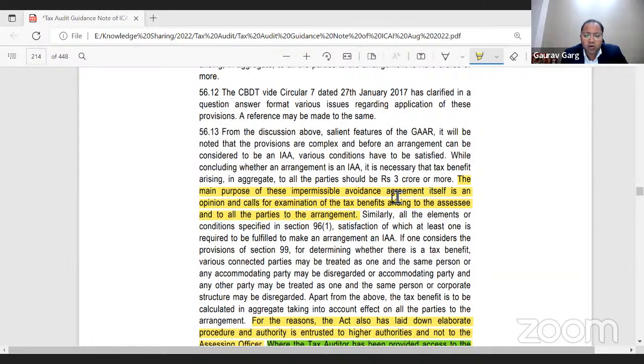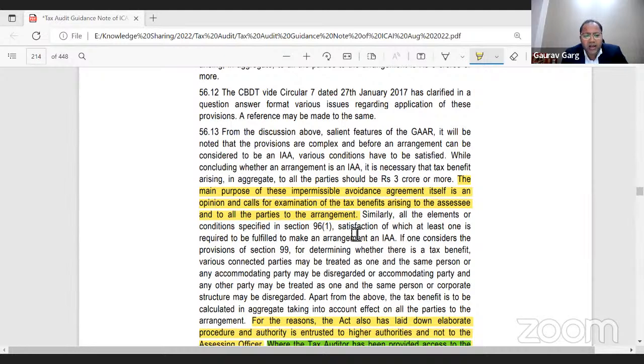So unless the chartered accountant working on the tax audit is pretty much sure that the arrangement of the client is actually for the purpose of tax avoidance, and we have seen the difference between tax planning and tax evasion, so first of all, it should not fall under tax evasion, it should not fall under tax planning, it is falling under tax avoidance, and you are sure that yes, it is a tax avoidance mechanism, then probably you can report.